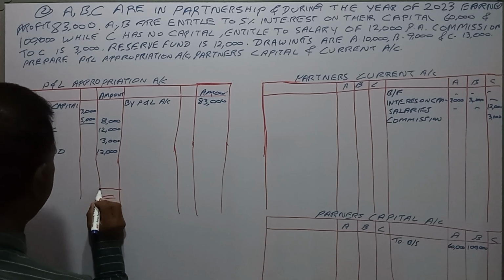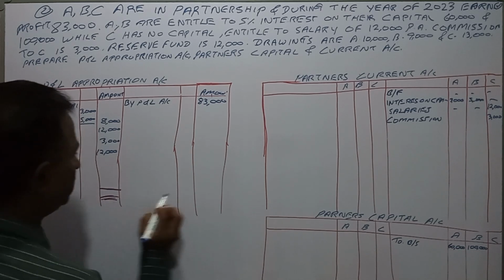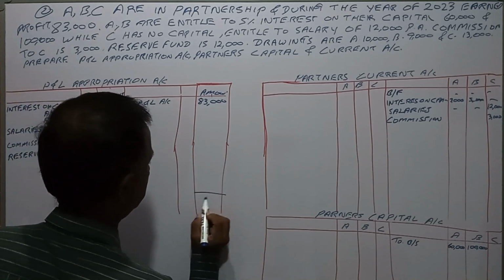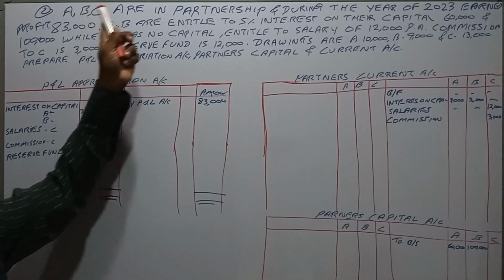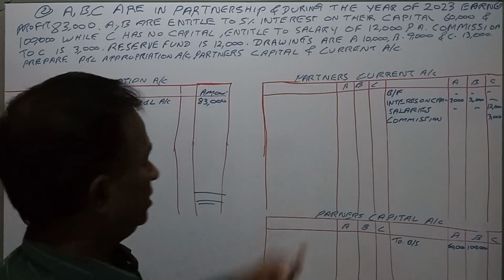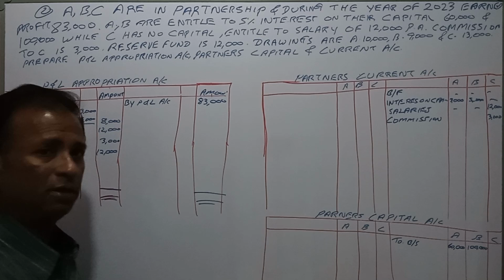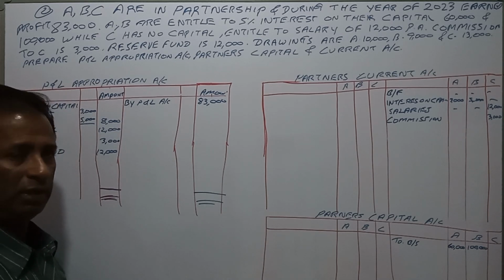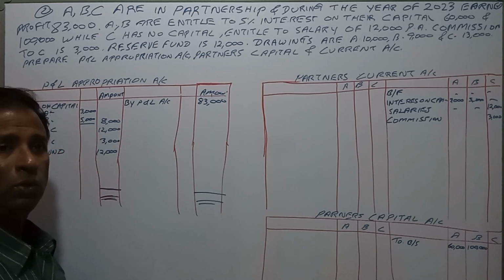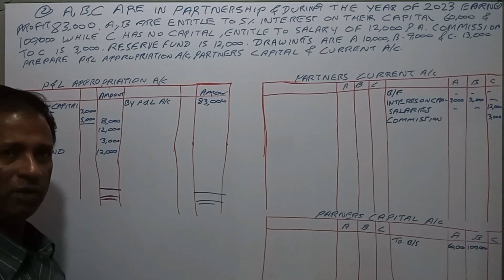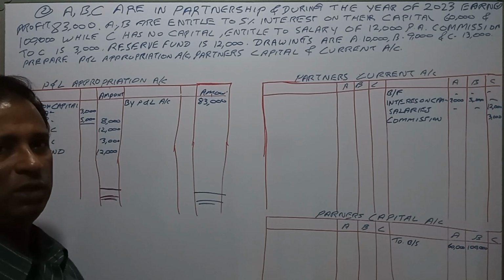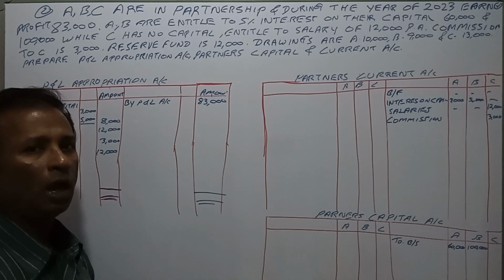Here they haven't mentioned the profit sharing ratio. In the absence of profit sharing ratio details, you have to share the profits and losses equally between the existing partners.